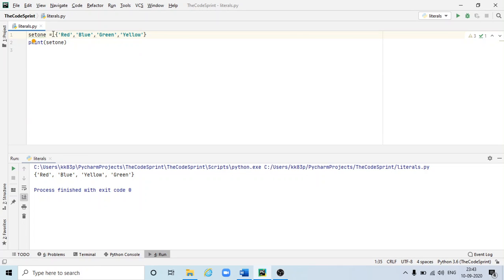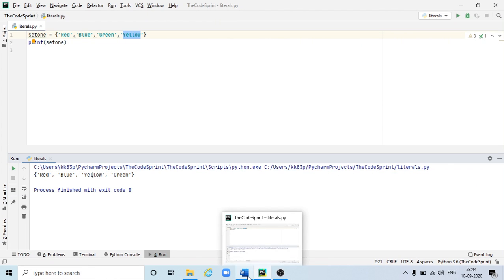But whenever I'm printing the same set, I'm getting red, blue, yellow, green. So green was the third element, whereas while printing it is printing at the fourth position. Similarly, yellow was the fourth element, but it is printing in the third position. So there is no particular order. That is the reason it is called unordered datasets.